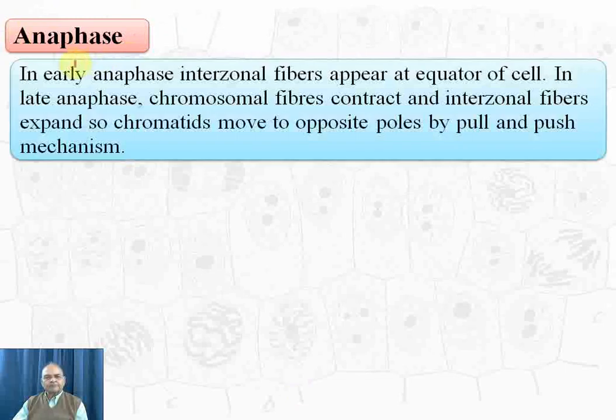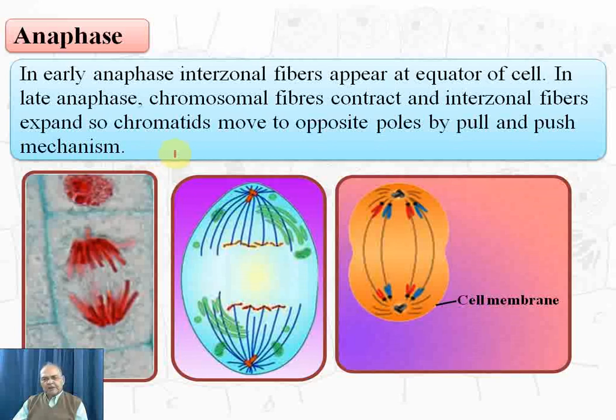Anaphase. In early anaphase, interzonal fibers appear at the equator of cell. In late anaphase, chromosomal fibers contract and interzonal fibers expand, so chromatids move to opposite poles by pull and push mechanism. And you see in the diagram, the movement of chromatids to the respective poles is the beginning of the anaphase, and you can see in the third diagram that they have reached to two poles almost.